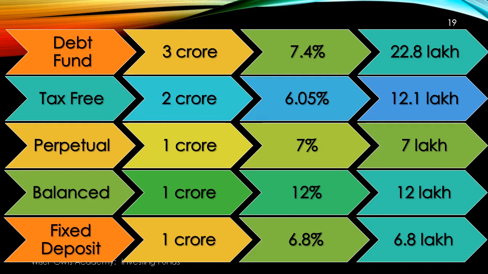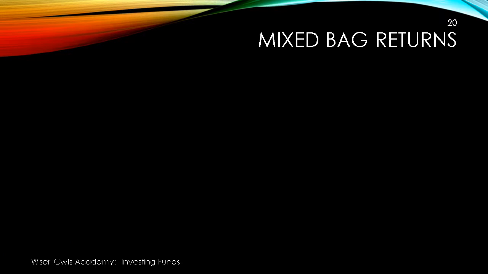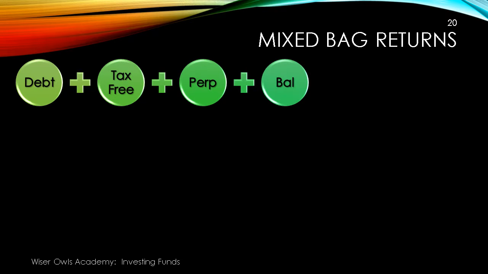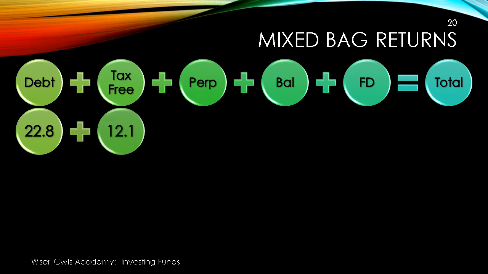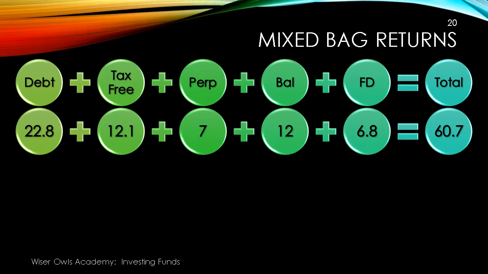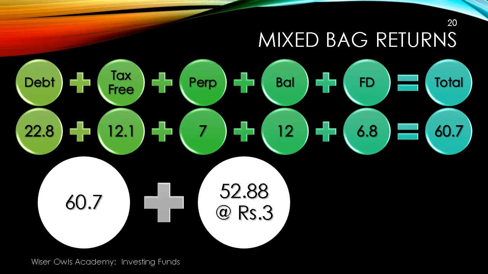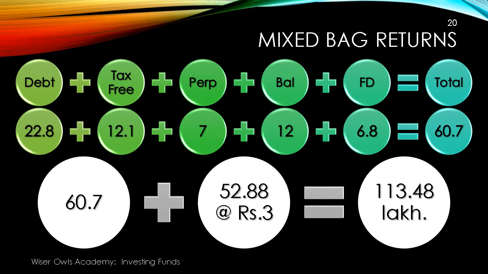And 1 crore in fixed deposits with a cooperative bank with a low NPA will fetch you 6.8 lakh rupees. If you add up all that, then that mixed bag of tax-free bonds, perpetual bonds, balanced fund, and a fixed deposit in a cooperative bank will give you a total which will look something like this. And that's a good 60.7 lakh rupees. So 60.7 lakh rupees plus your contribution at the rate of 3 rupees per square foot per month per flat will add up to 113 lakhs. That means 1 crore 13 lakhs and 48,000 rupees.